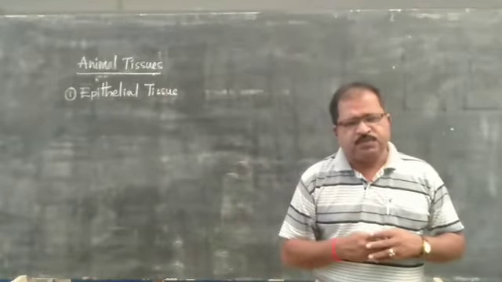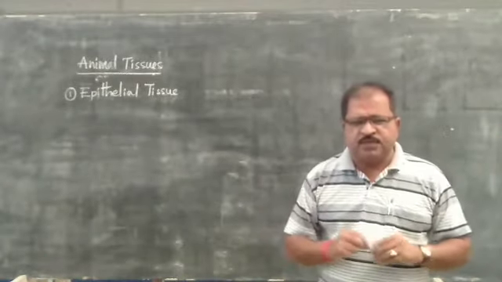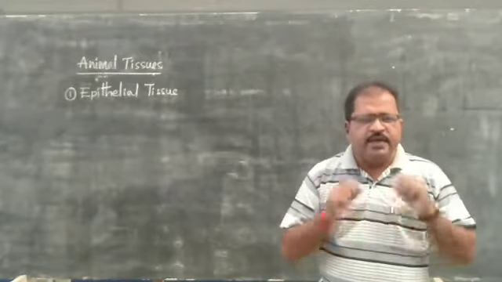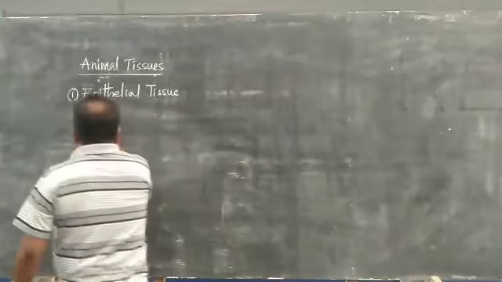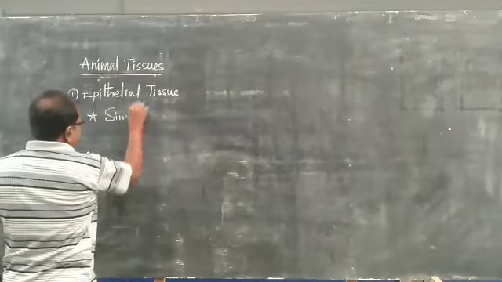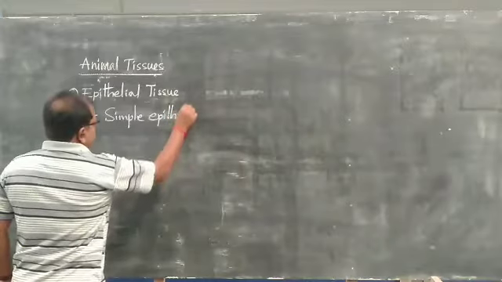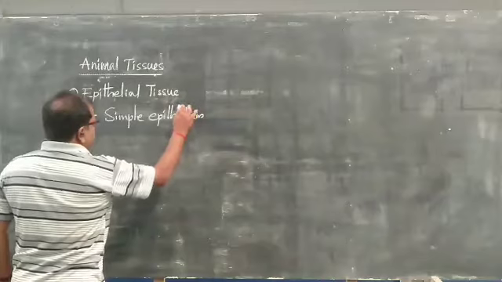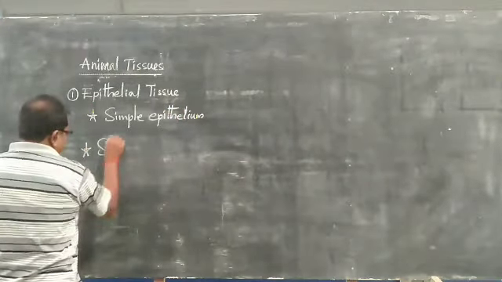So based on the number of layers of epithelial cells in the body, the total epithelial tissue is divided into two types: simple epithelium and stratified epithelium.